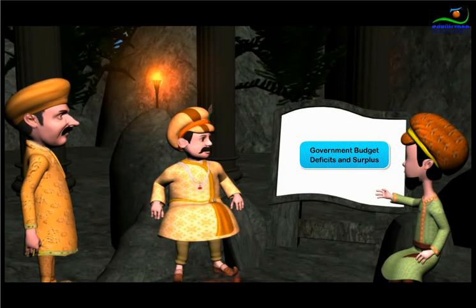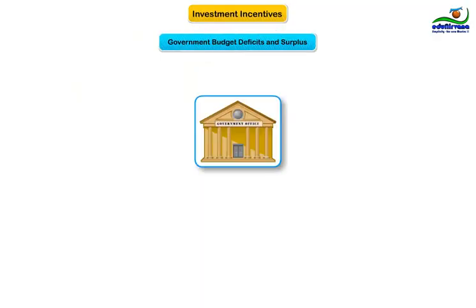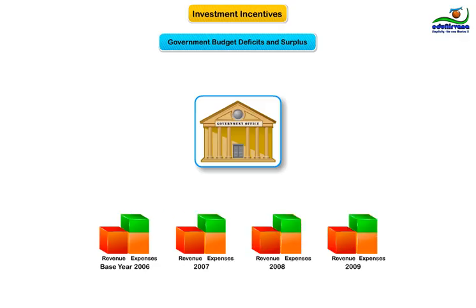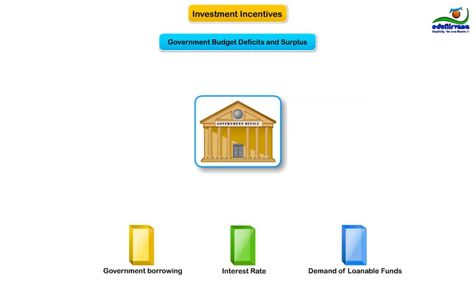Policy 3. Government budget deficits and surpluses. When the government spends more than it receives in tax revenues, the shortfall is called the budget deficit. The accumulation of past budget deficits is called the government debt. Government borrowing to finance its budget deficit reduces the supply of loanable funds available to finance investment by households and firms. It results in an increase in interest rates and consequently less investment.